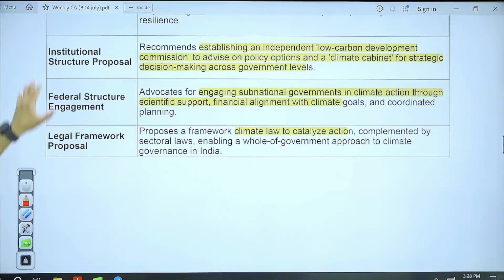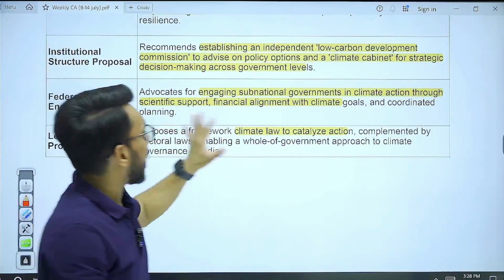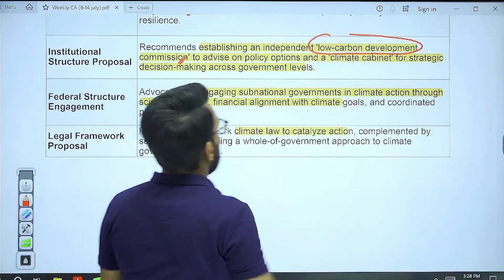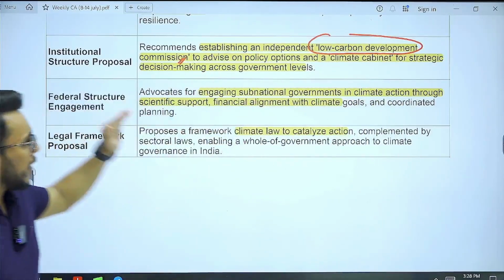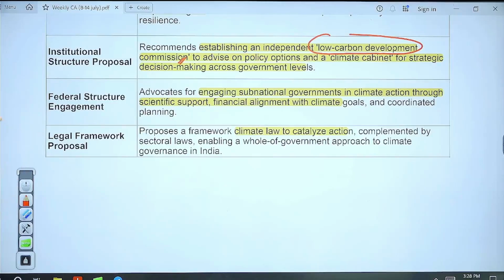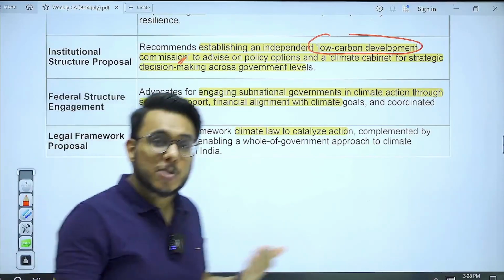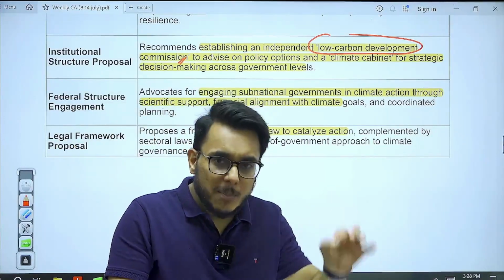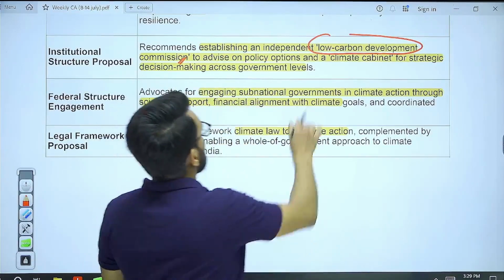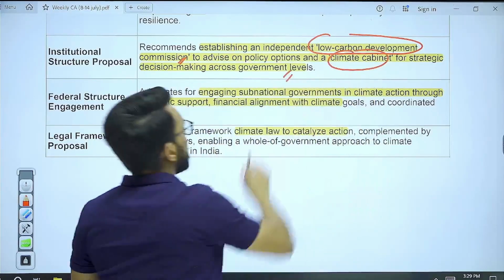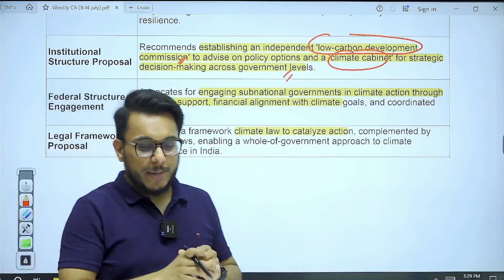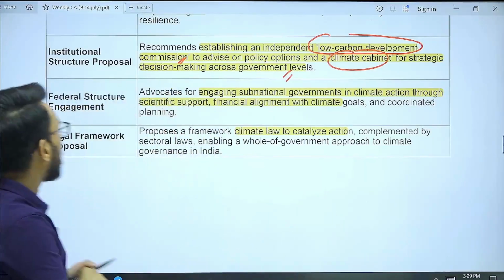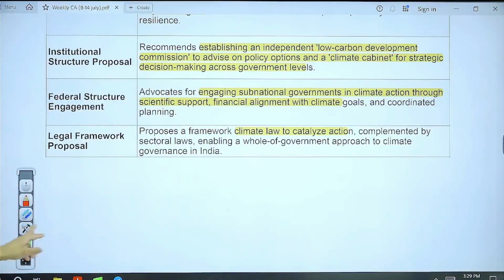Also, certain bodies and institutions are needed. That is, an Independent Low Carbon Development Commission. What will this Low Carbon Development Commission do? It will advise the government on how a particular objective can be achieved with minimal carbon emissions. Also, a climate cabinet for strategic decision making is needed. So these are some dedicated bodies and institutions that will help in making the legislation more climate sensitive.